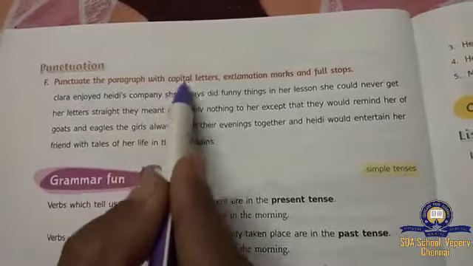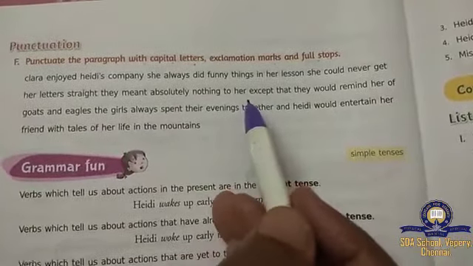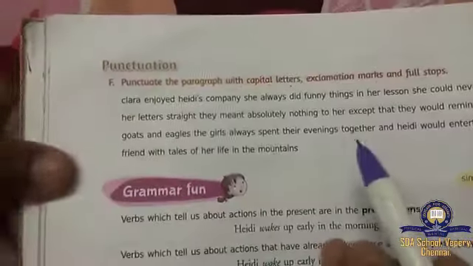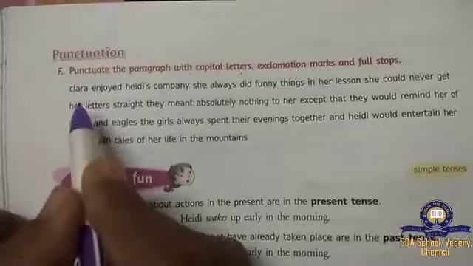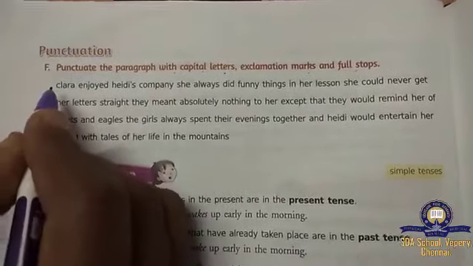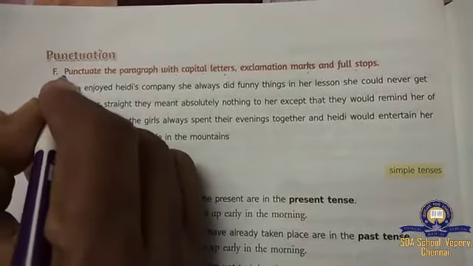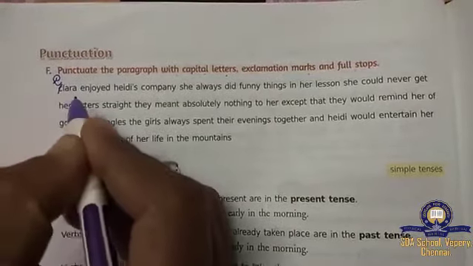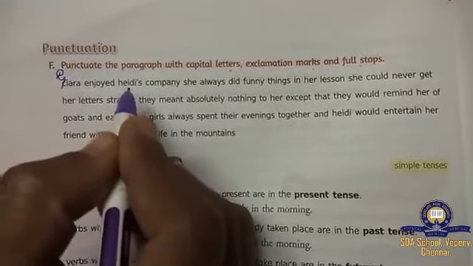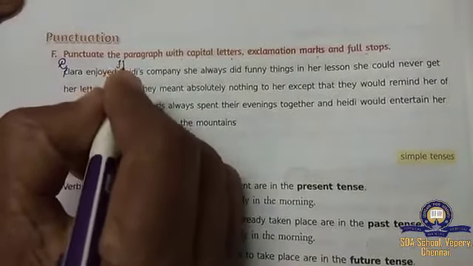Okay, children? So now here, punctuate the paragraph with capital letters, exclamation marks and full stops. Like this we learnt in the 2nd or 3rd lesson, isn't it, children? Wherever we need to put a capital letter, where we have to keep a full stop or exclamation marks, that we have to find out. So always the starting letter will be capital, isn't it? So what will come? Capital C, Clara. Clara enjoyed Heidi's. Heidi, always the name should be in capital. So this H also, what will come? H.